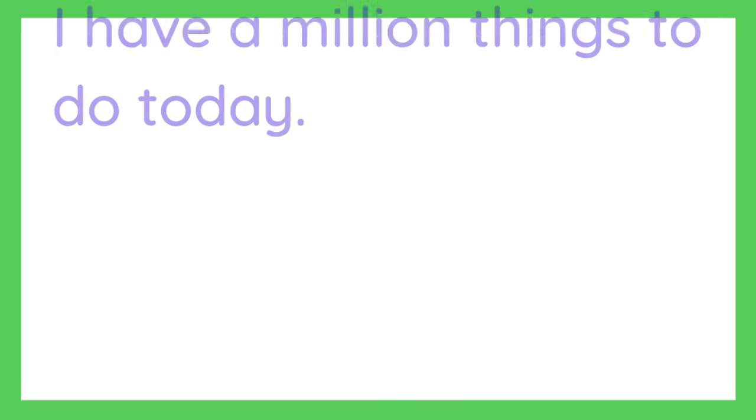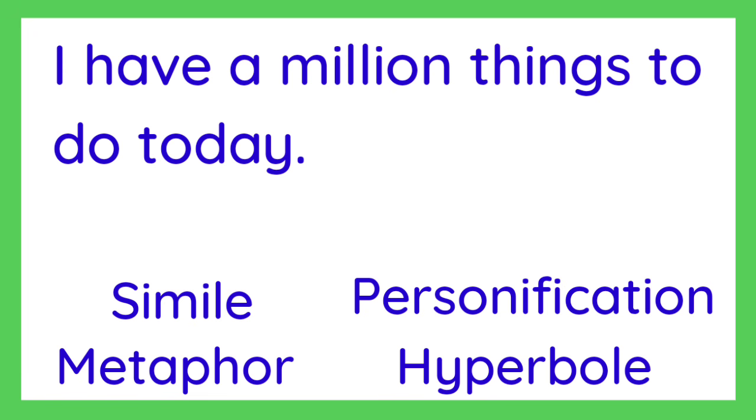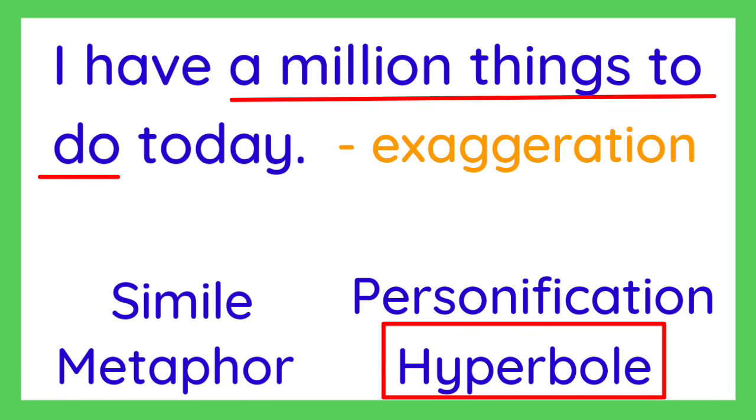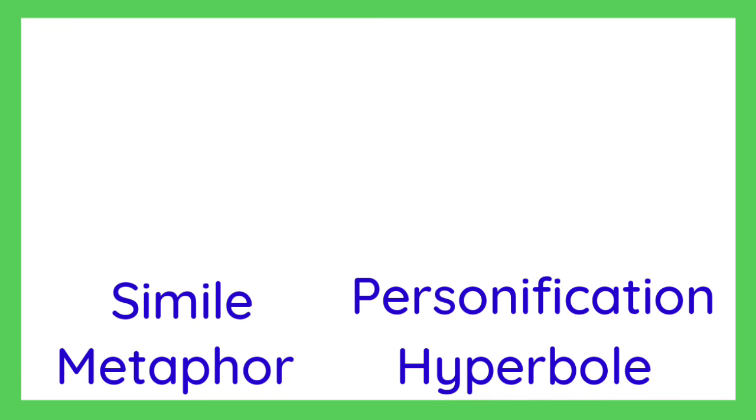Okay, first, I have a million things to do today. What do you think is the answer? It is hyperbole, because having a million things to do is an exaggeration. The speaker could have said, I have a lot of things to do today, right?